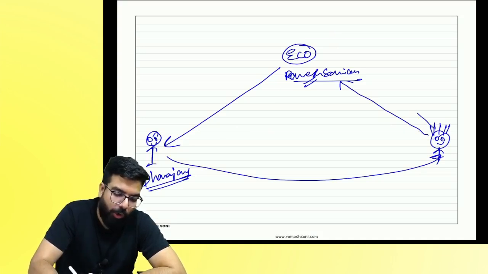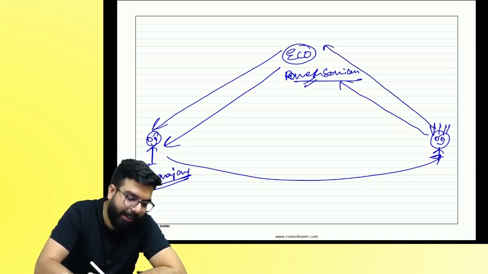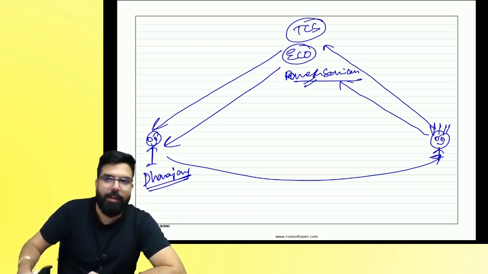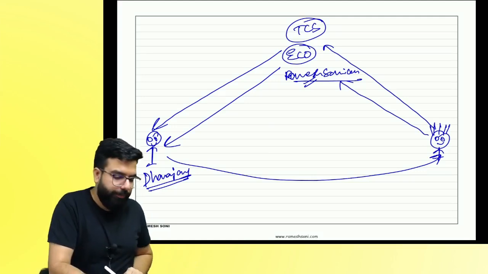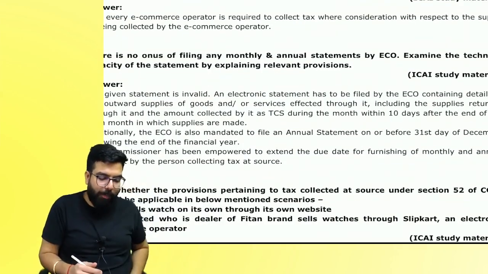Okay. You made the payment to me. I am making the payment. Will I deduct TCS? Very good. You got it, everyone. Can I go ahead? Sir, we too understood long back only.